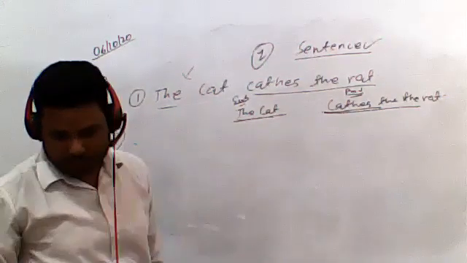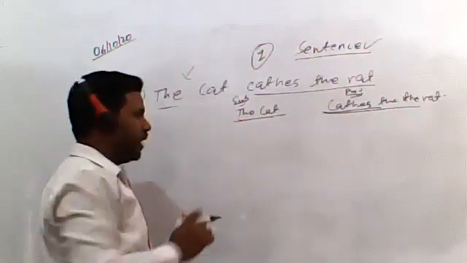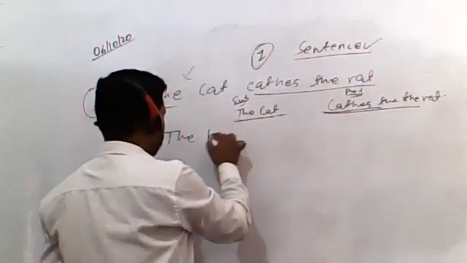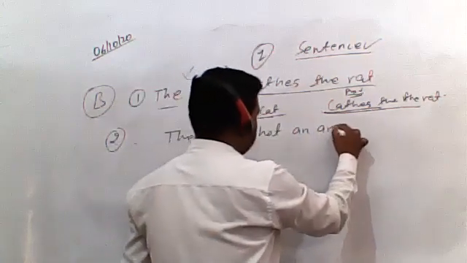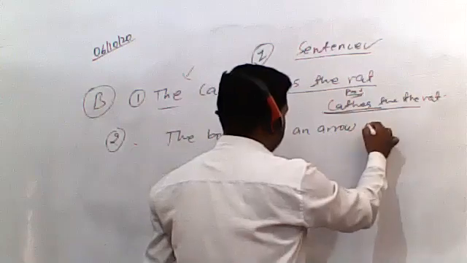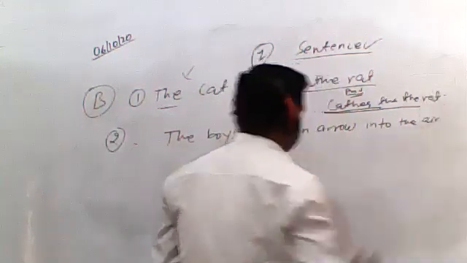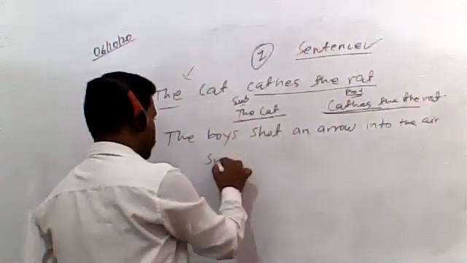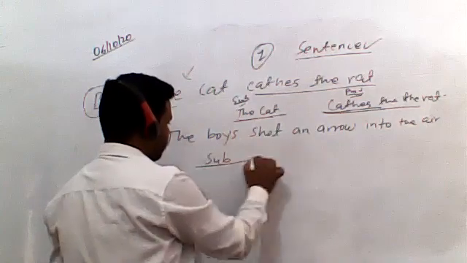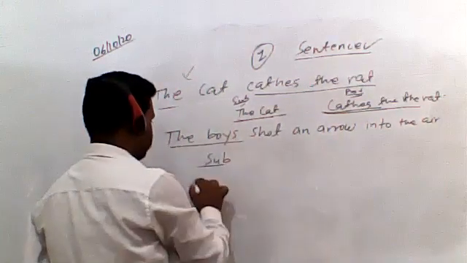The second sentence is: the boys shot an arrow into the air. Again we need to sort out the subject. In the column of the subject, what will we write? We will write the boys.